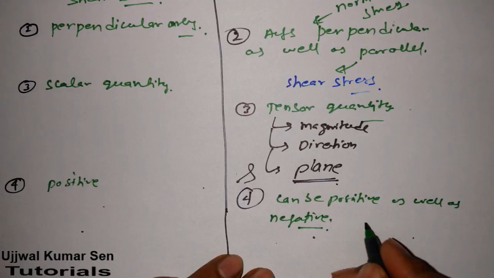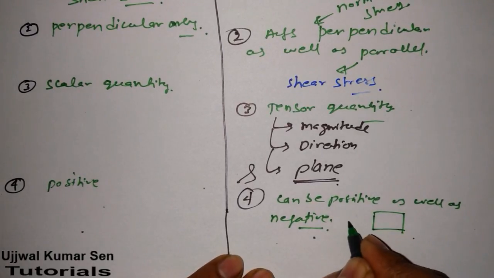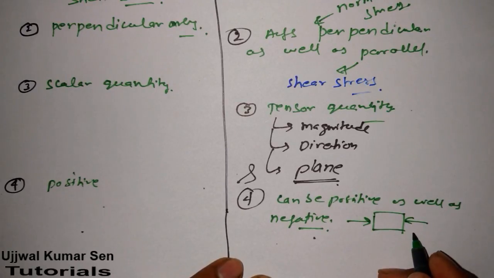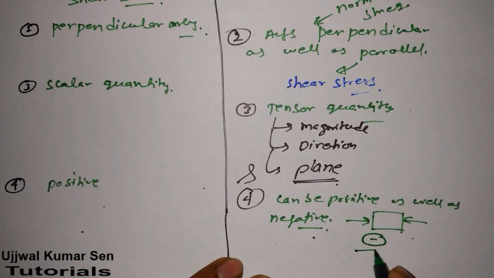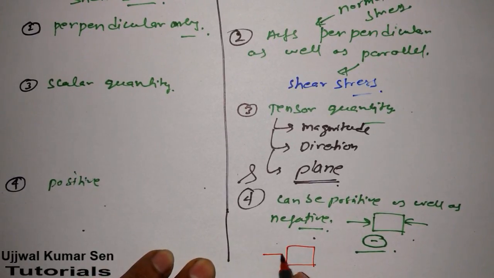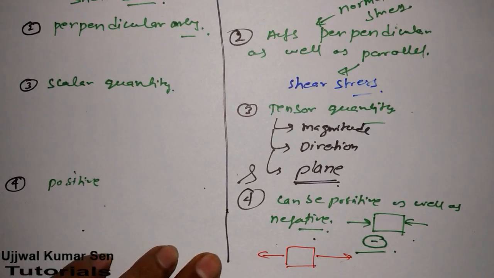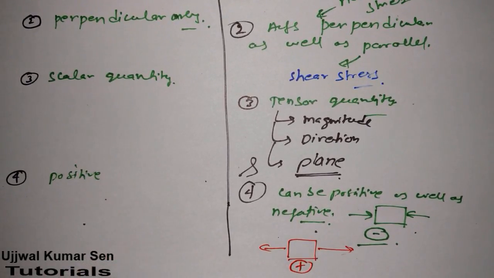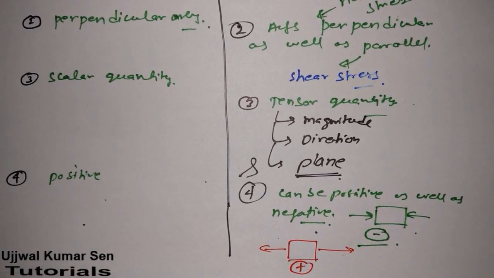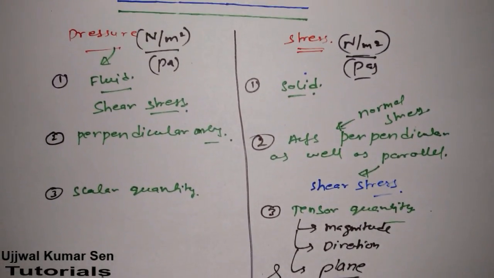If we put stress into an object and compressive stress is going on, we consider compressive stress as negative. But tensile stress, where we are pulling the object from both sides, we consider as positive. So this is all about the difference between pressure and stress.